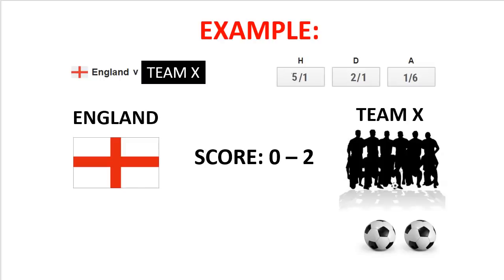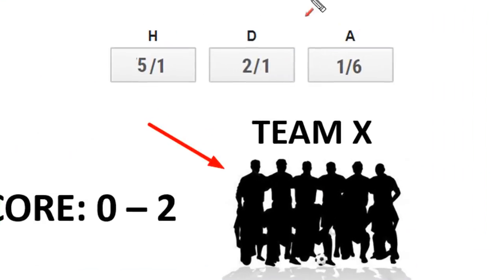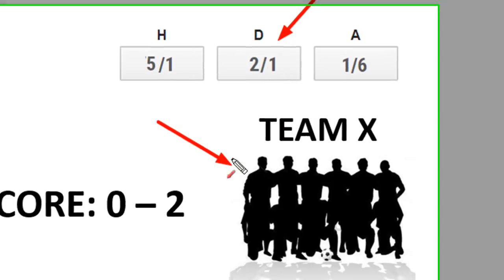If the score is 2-0 to the opposing team, to Team X here, and I know there's a chance that England might lose, and let's say there isn't much time left, what I might do is, in addition or instead of placing a bet on the team I want to win, I might actually place a small amount on a draw. Because a draw would actually allow me to make money too. Here's the thing.